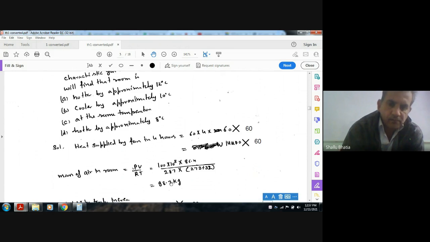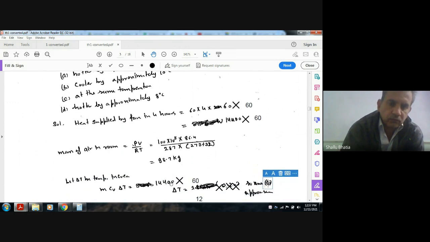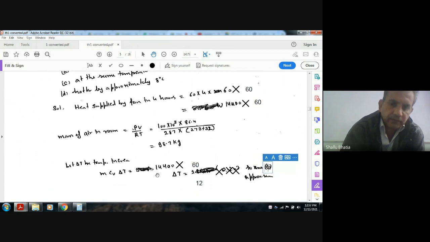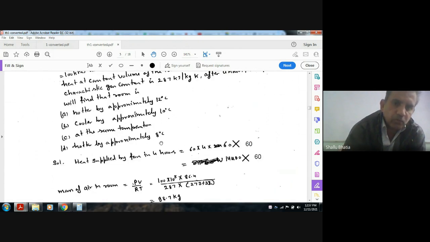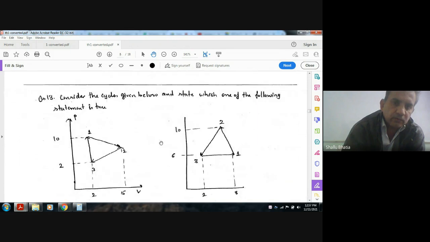So if delta T is the increase in temperature and volume is constant, then m Cv delta T is the heat supplied by the fan. Then delta T will be 12. So the answer is option A, it will be hotter by approximately 12 degrees Celsius.